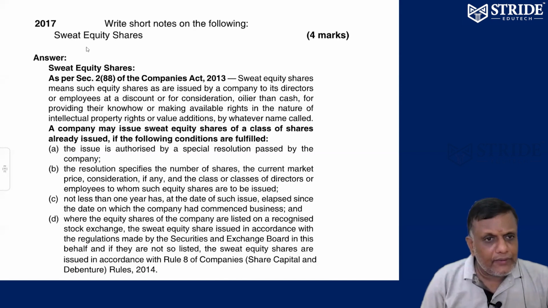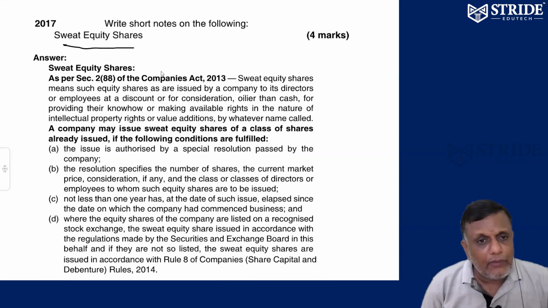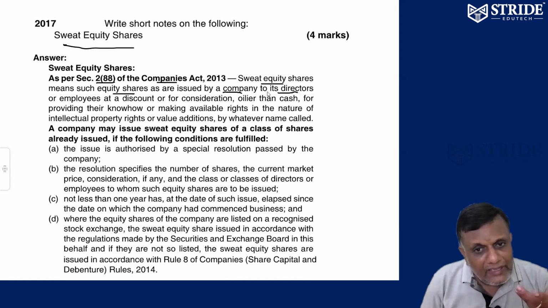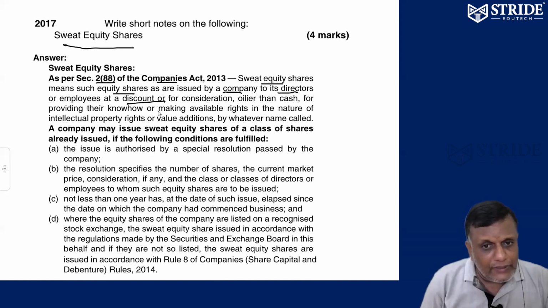What is sweat equity shares? Company issuing to the directors, employees is called sweat equity. Section 2, subsection 80 of the Companies Act. Sweat equity shares means generally shares issued by the company to the directors. Sweat. They are working hard. Employees are working hard. So the company issues to the directors and the employees at a discount price, or for consideration other than cash.